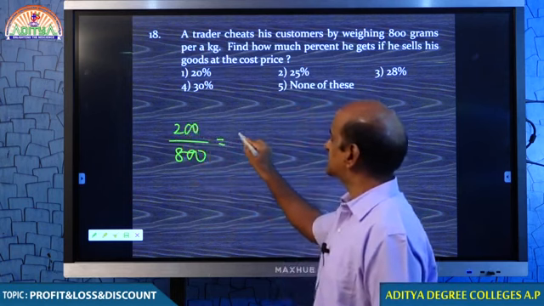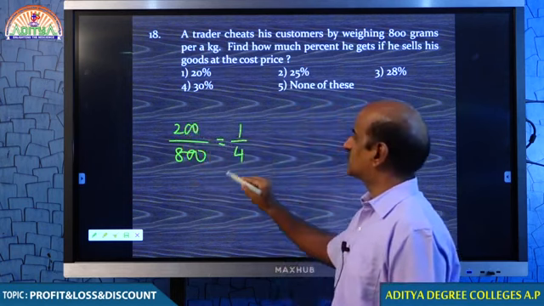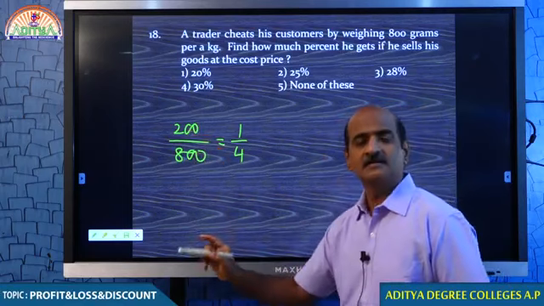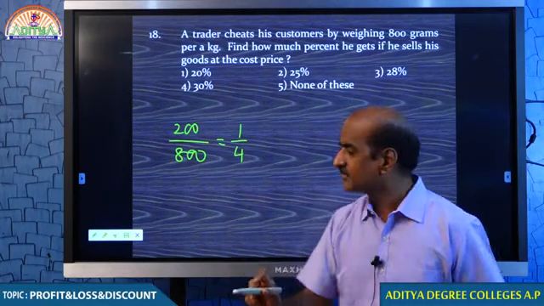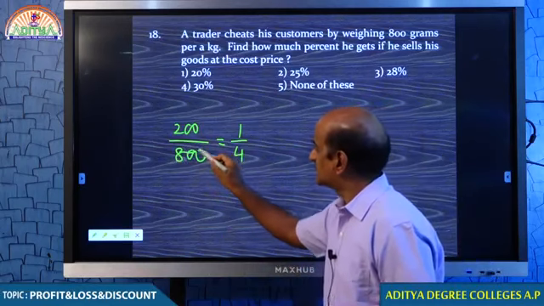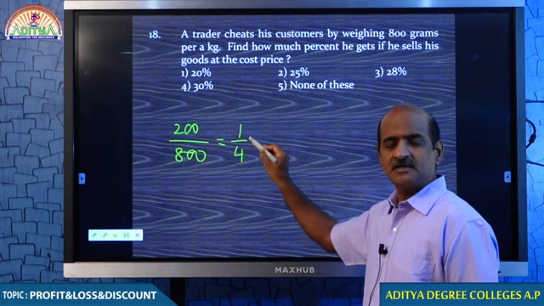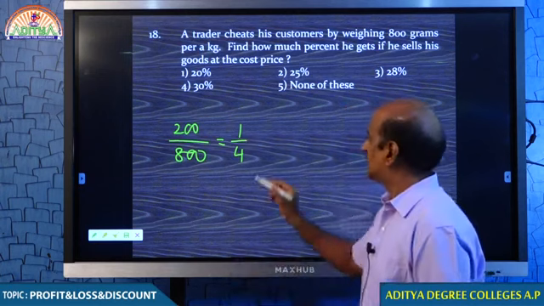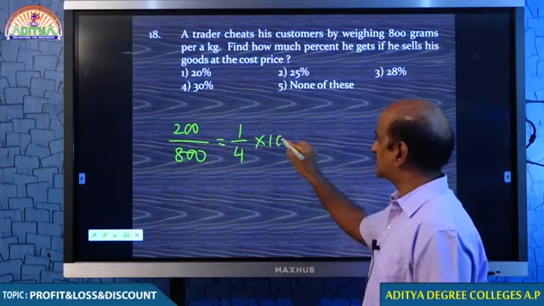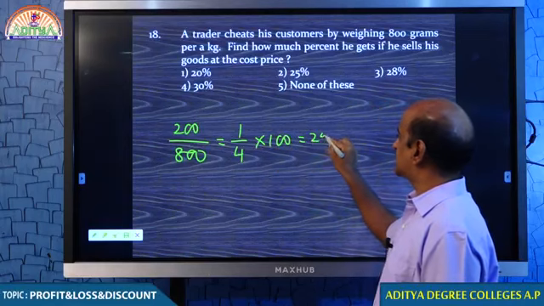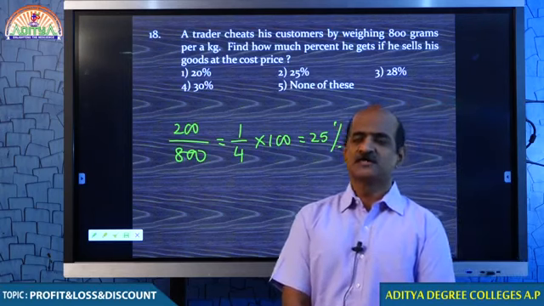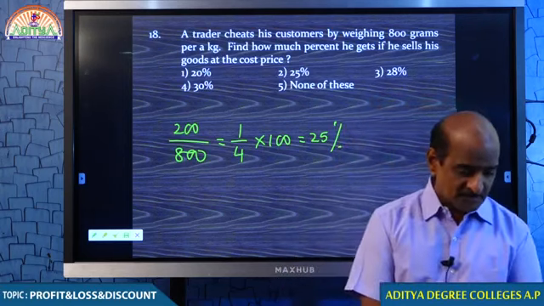That means he is getting 1/4 profit. 800 grams he is giving to the customer, one part he is keeping for himself. If you convert the same into percentage, your answer will be 25%. Yesterday only we discussed this question.